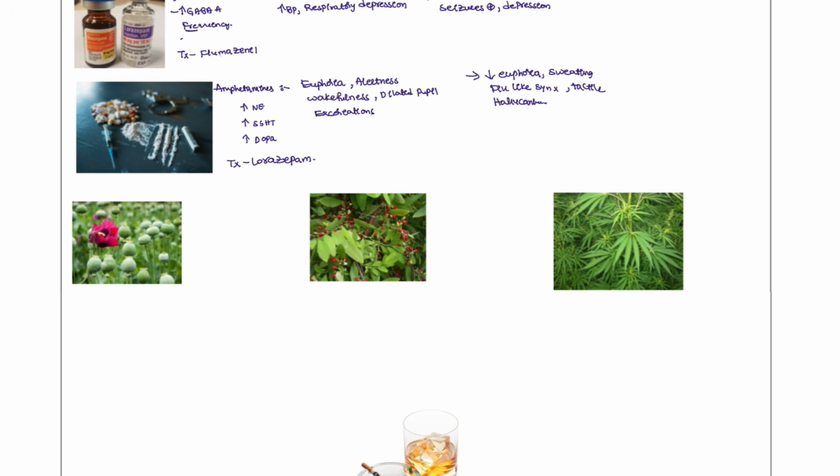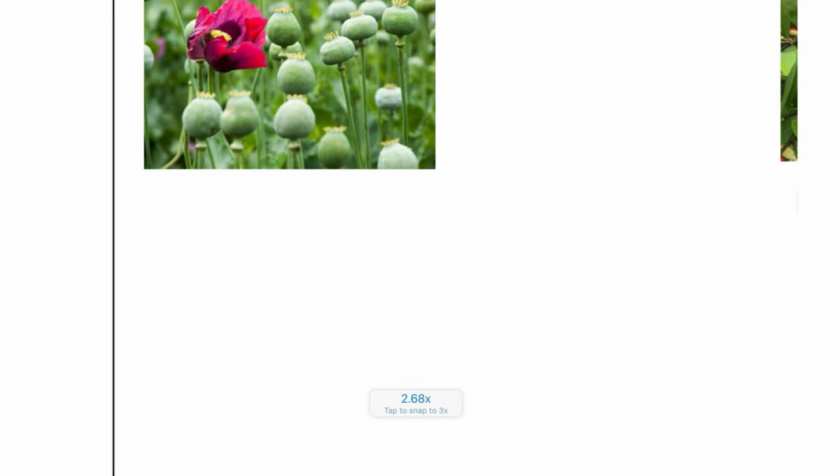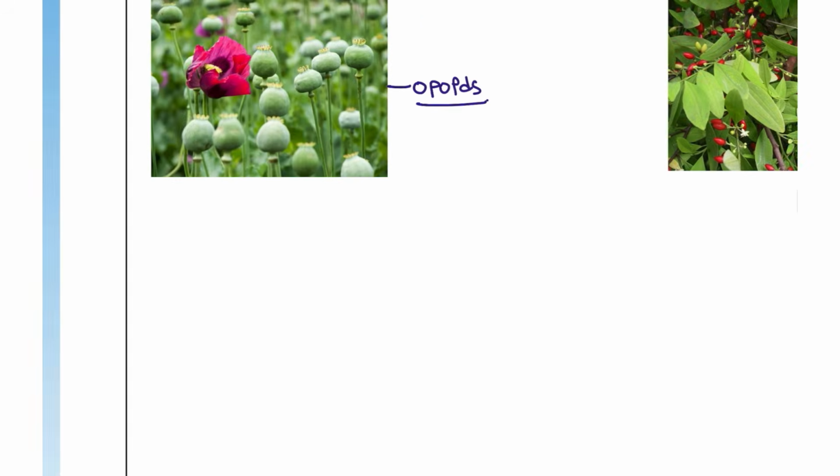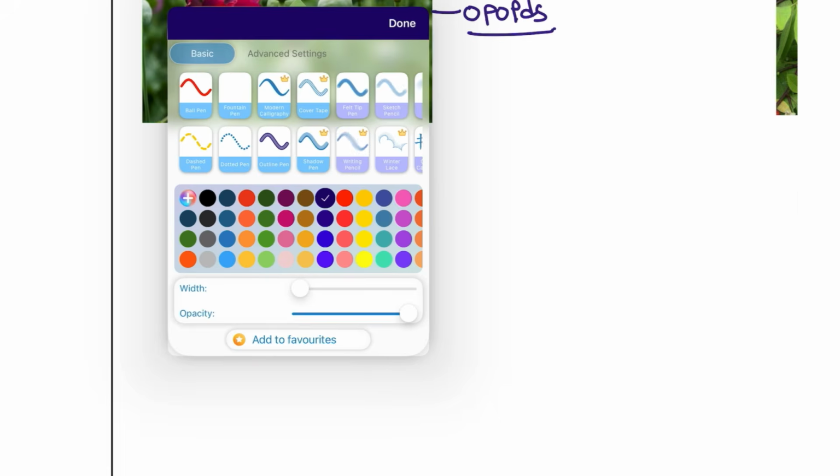Next, coming to the plant based, that you have to take note. What are the plant based drugs here? Drugs you can see here, this is opioids, right? This is the coca plant, right? This is the cocaine, this is the other drug, that is cannabis. So let's see what are the types of the intoxications and the withdrawal symptoms that these patients will be suffering from.